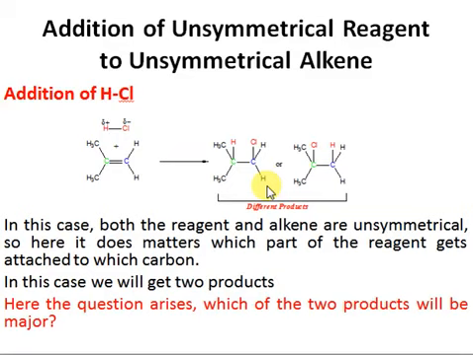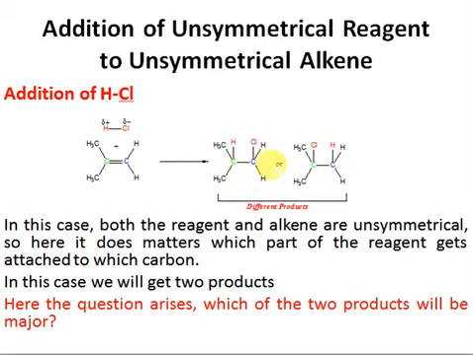We can make a generalization from this explanation: whenever an unsymmetrical reagent is added to an unsymmetrical alkene, we get two different types of carbocations, and these two types of carbocations result in formation of two different products after the attack of the nucleophile. Now the question arises, which of these two products will be major? A major product is a product that is formed in a larger quantity, in more yield.